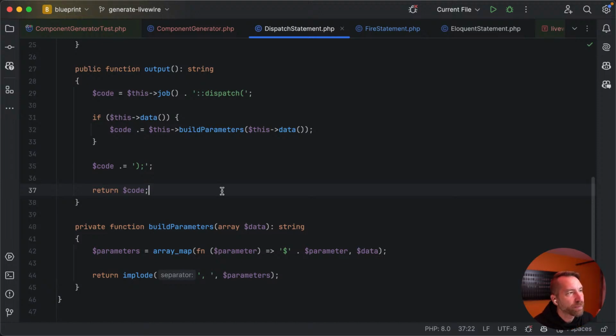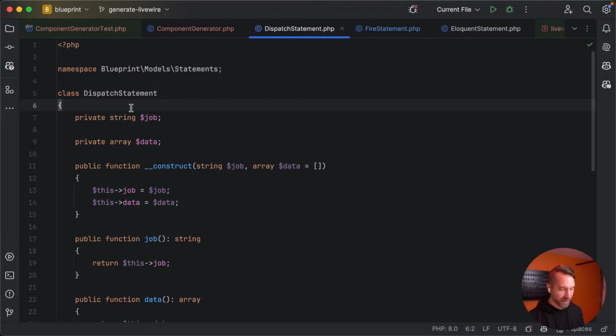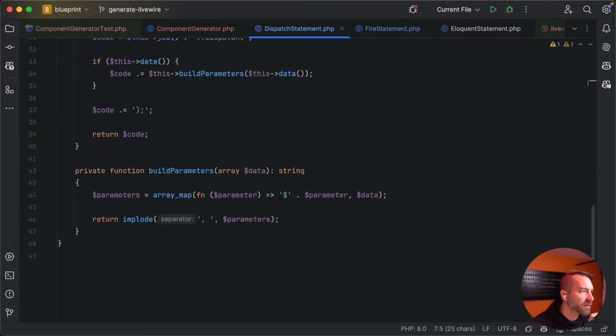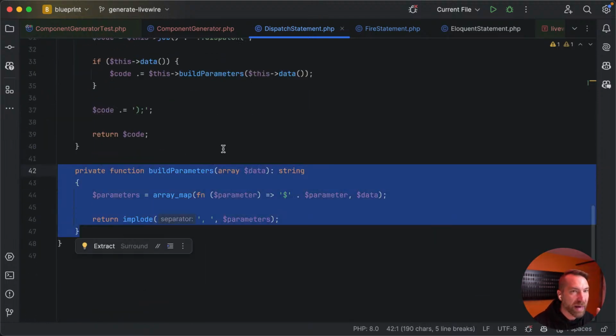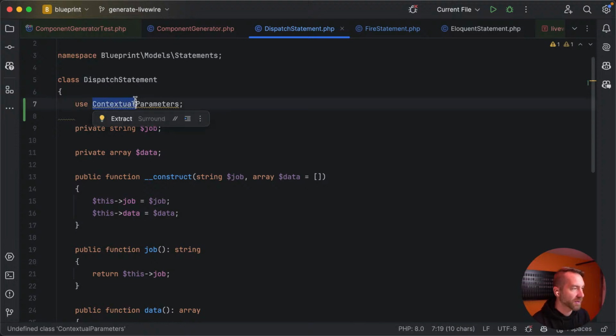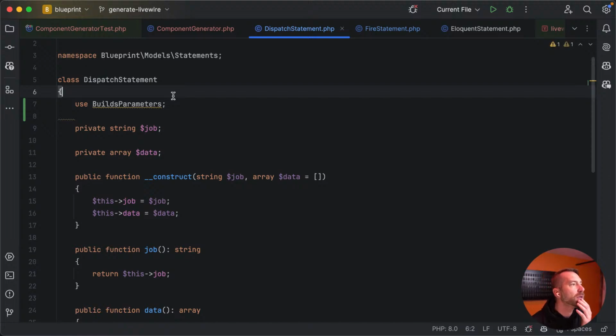Do we make a trait for build parameters that just does this code, and then up here it's some kind of use contextual parameters or something like that, right? And then that gives us a build parameters method, or something. It's even just like builds parameters. It doesn't have to be so fancy as contextual.